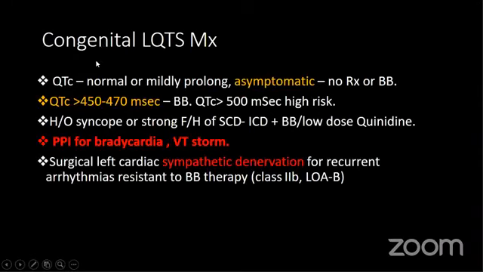Regarding treatment of long QT, for congenital long QT syndrome, beta blocker is the treatment. But if it is acquired, related to drugs and others, beta blocker should not be used because beta blocker reduces the heart rate and produces torsades de pointes. So in that case, sometimes a pacemaker for the acute condition, keeping the pacemaker rate at 90 or 100, is helpful.